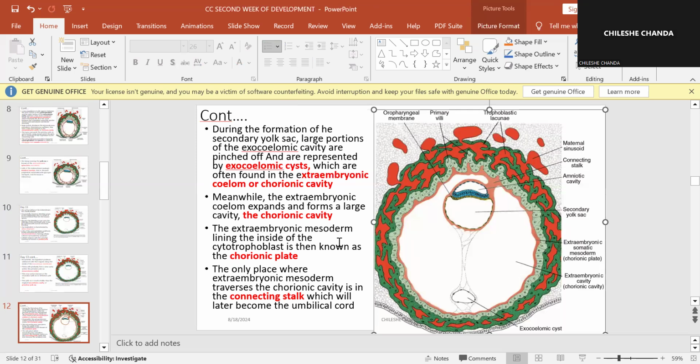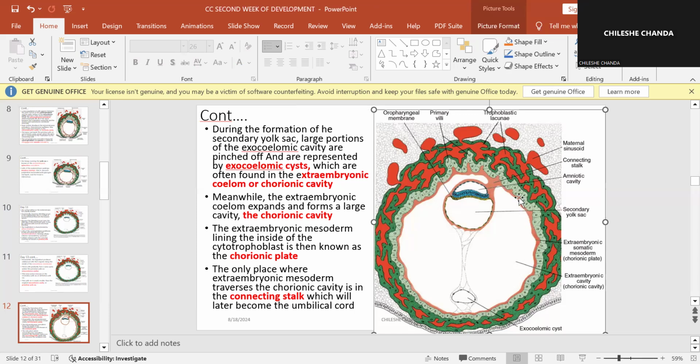The extraembryonic mesoderm lining the inside of the cytotrophoblast is known as the chorionic plate. So if you look at this, this is the extraembryonic mesoderm that formed, okay?